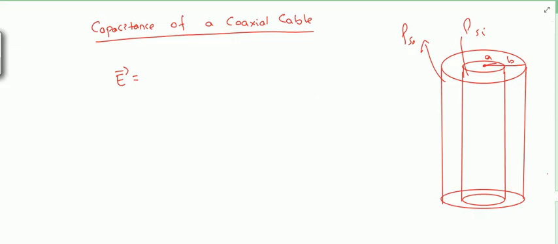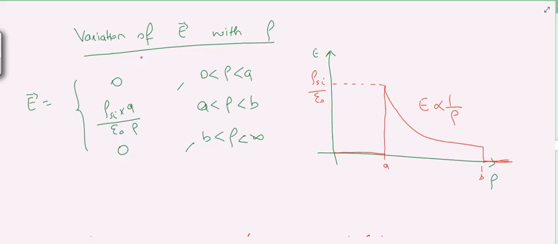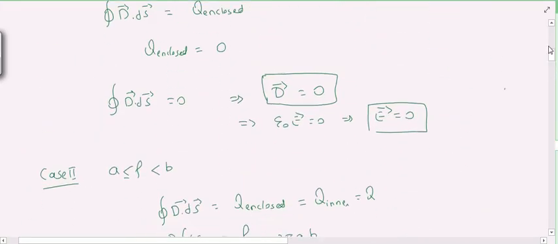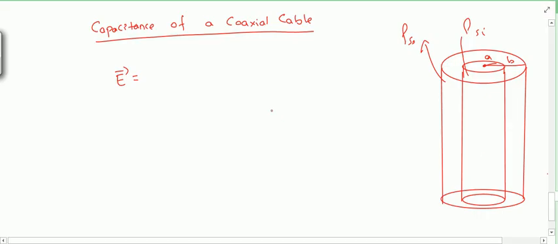If you remember, this is the expression: rho s i into a upon epsilon naught rho. This is the expression for the electric field due to a coaxial cable we have taken earlier.